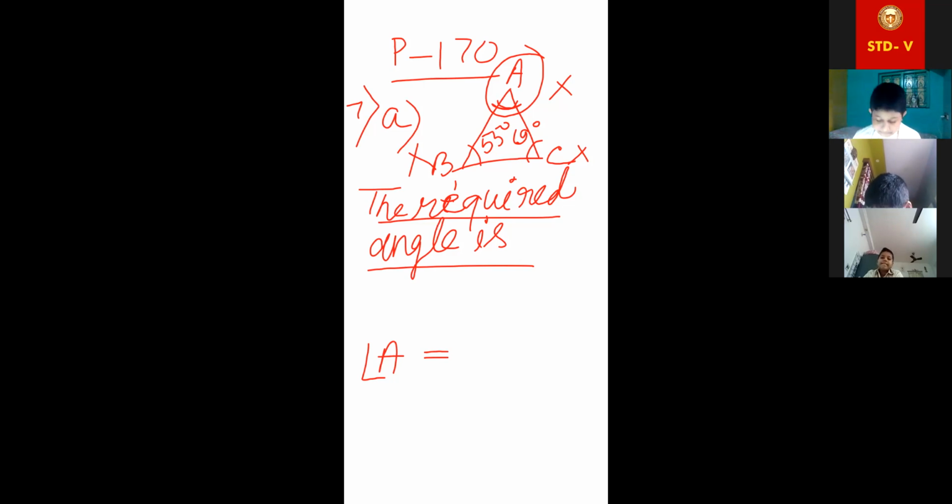Now look, the required angle is, directly we can write 180 degree minus the other two angles, 55 degree, 69 degree.